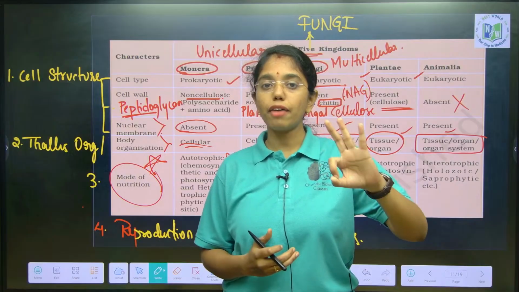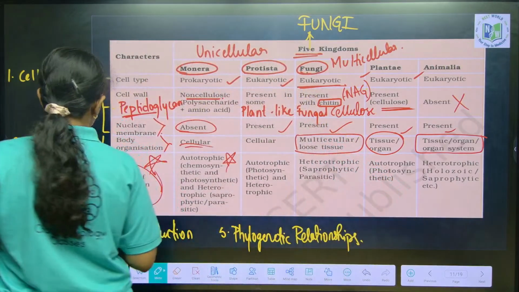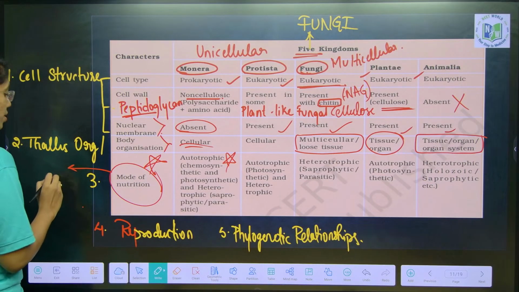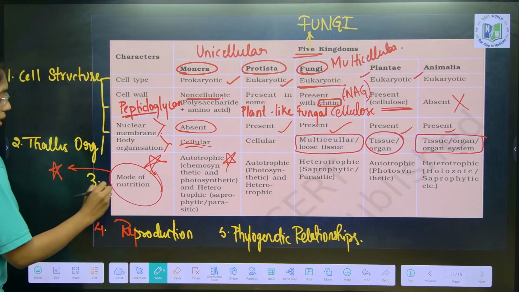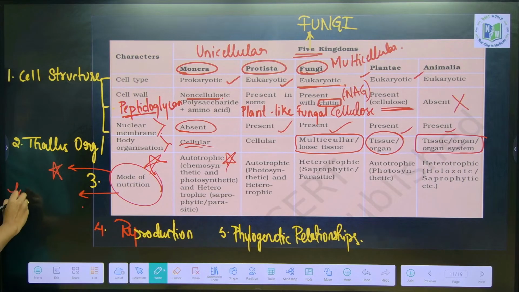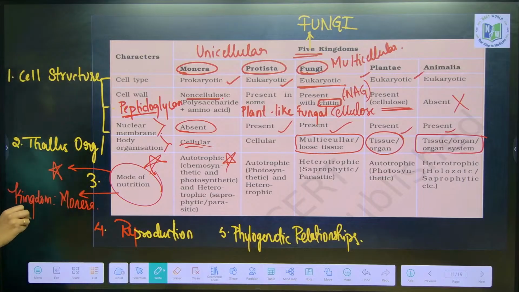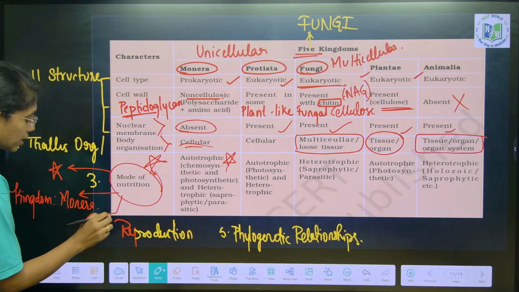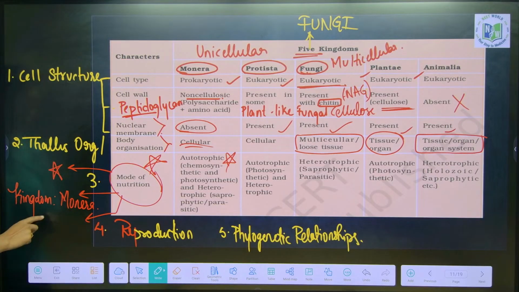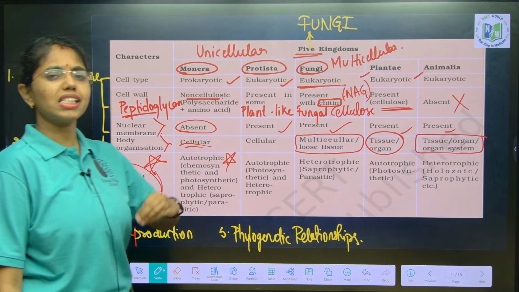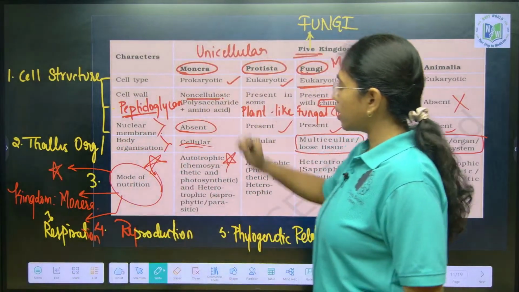So, 3 points I have to conclude here: the most important criterion for the 5 kingdom system of classification is mode of nutrition. Second, kingdom Monera exhibits the highest diversity in mode of nutrition, and not just in mode of nutrition, it also exhibits diversity in respiration. On the whole, you can address it as metabolic diversity. Kingdom Monera exhibits the highest metabolic diversity.